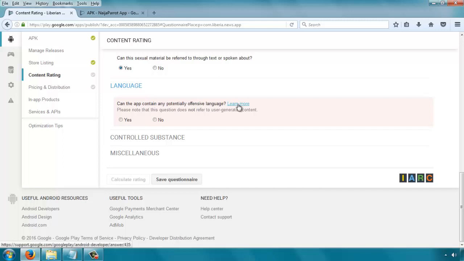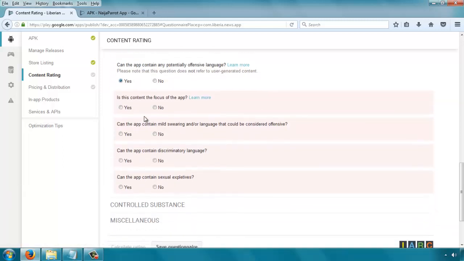So we are not sure if that could crop up here. To be safe, we'll say yes. Is this the content focus of the app? That's where we'll say no, because that's not really what the app is about. So we're just saying there could be offensive language, but that's not the main thing that the app deals with.